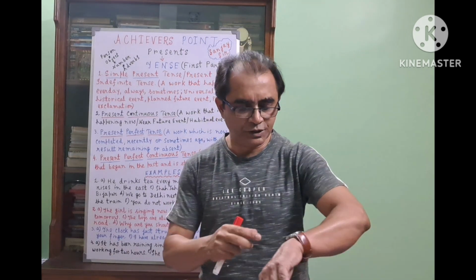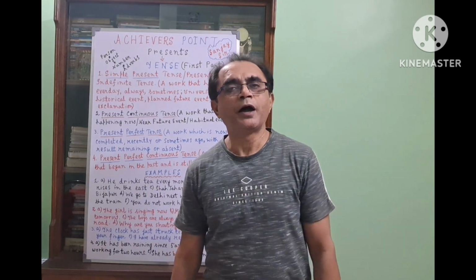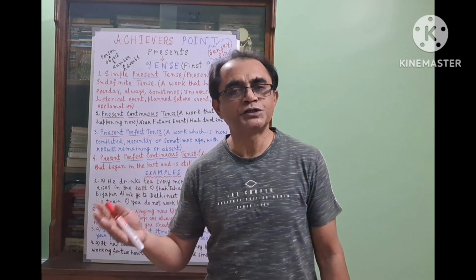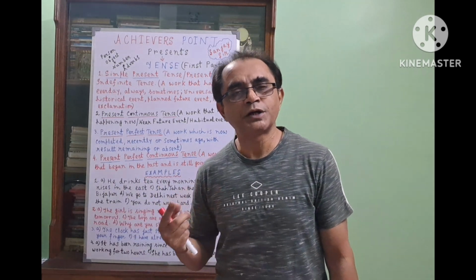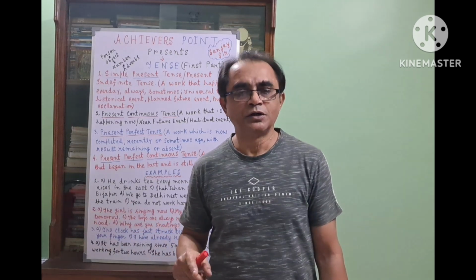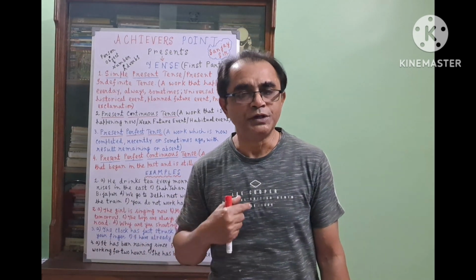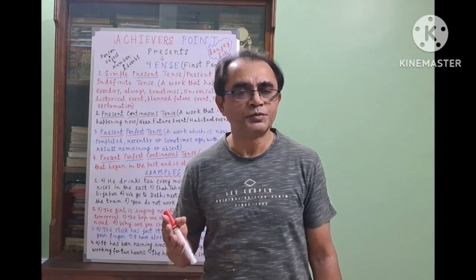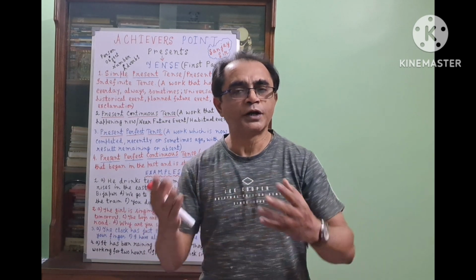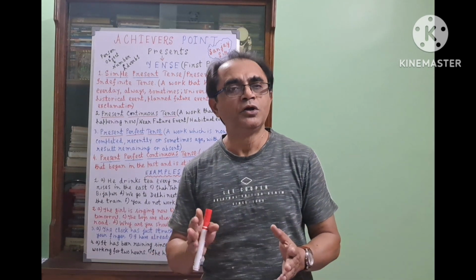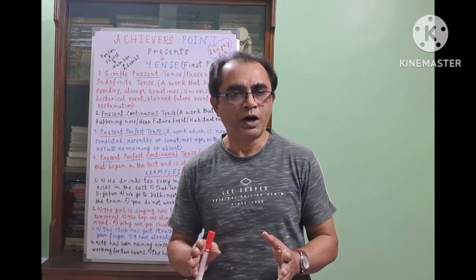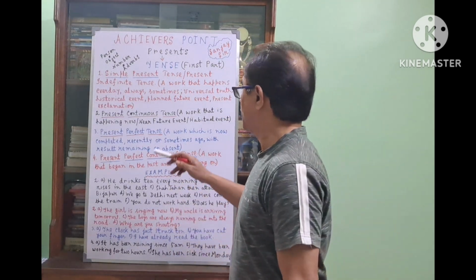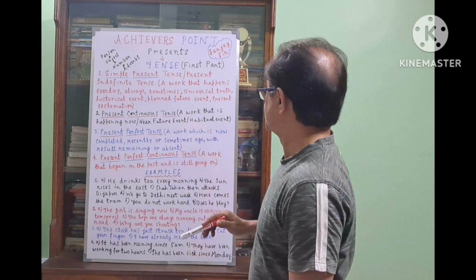Sometimes there can be two objects, like father teaches me English. So what does father teach? English. One object. Whom does father teach English? Me. Another object. So this is the object, and if you don't get any answer after asking the question with whom and what to the verb, it means that the sentence has no object.